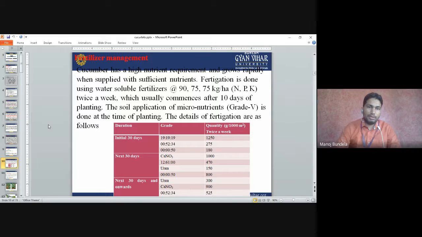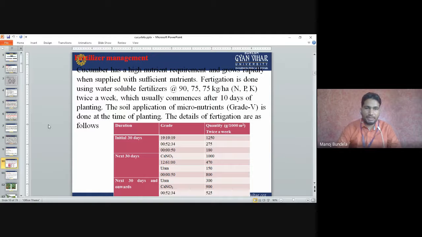For water supply we use the drip irrigation method, and through drip irrigation we apply the fertilizers. We mix the fertilizer in water and then apply it; that is called fertigation. In this way the fertilizer is directly available to the plants. The grades and the quantities are given.